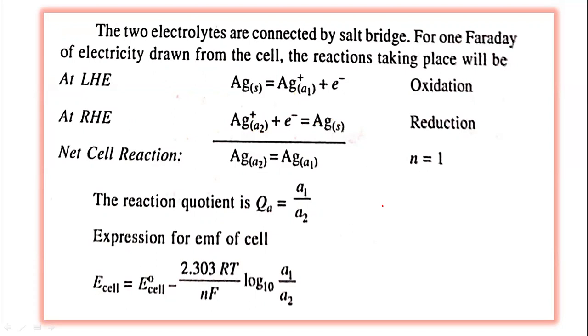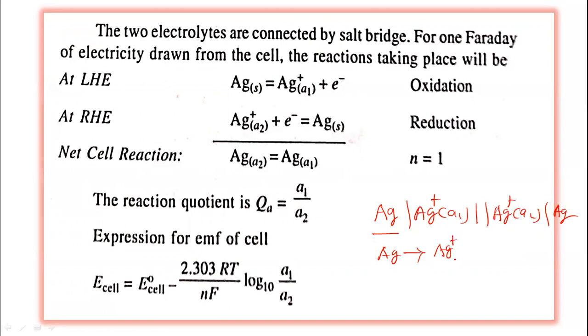As we know, the cell can be represented in this way: silver metal in contact with silver ion with activity A1, then on the right side, silver ion with activity A2 and silver metal. This silver metal gives silver ion, the oxidation reaction.